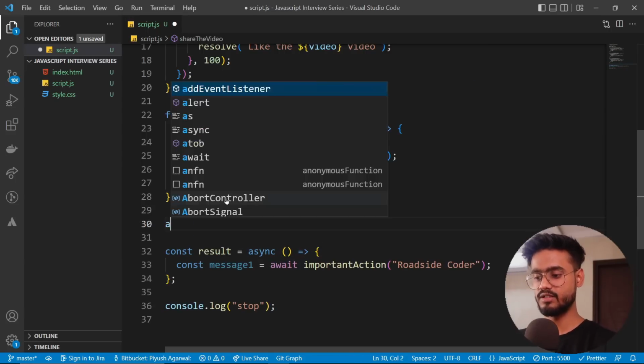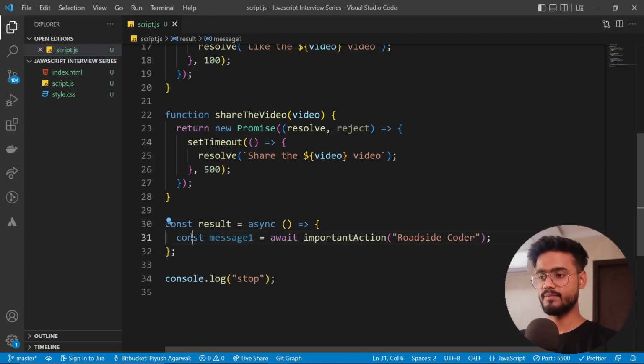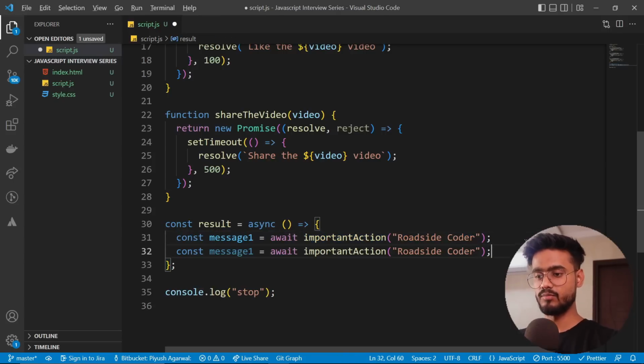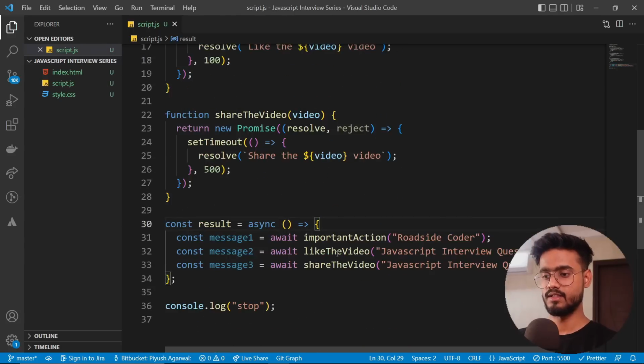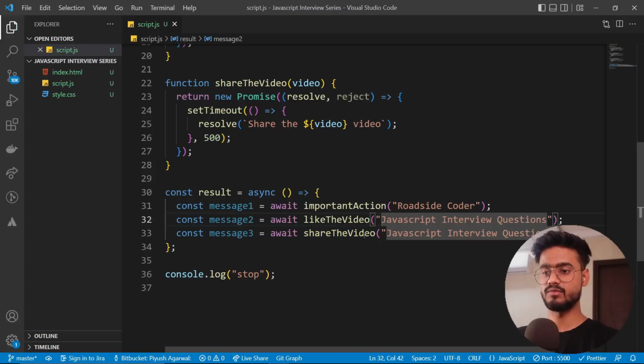In a normal function, you can write function and the name of the function, whatever it is, and just like that. So let me remove that. So yep, this is how you write it with async await. So let me call both of those functions as well. Yep. So what this will do is it's gonna wait for this to finish, then it's gonna move on to this one, and then it's gonna move on to this one.